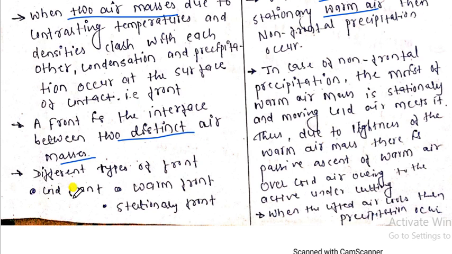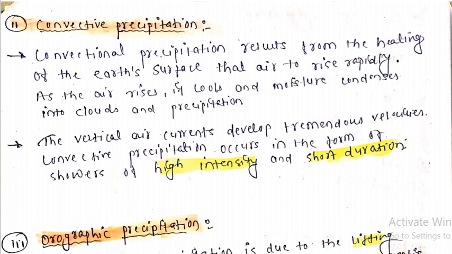Here the warm front, cold front and stationary front. So this is all about the cyclonic precipitation. Let's talk about the convective precipitation.